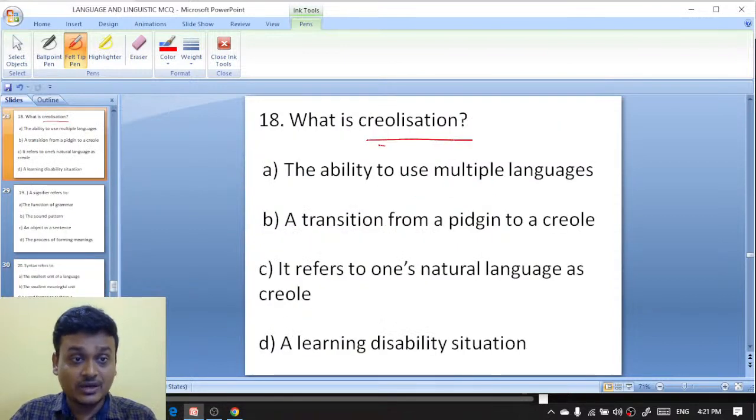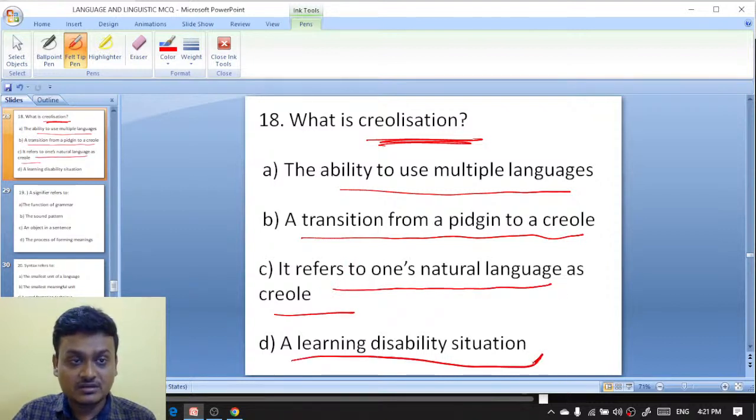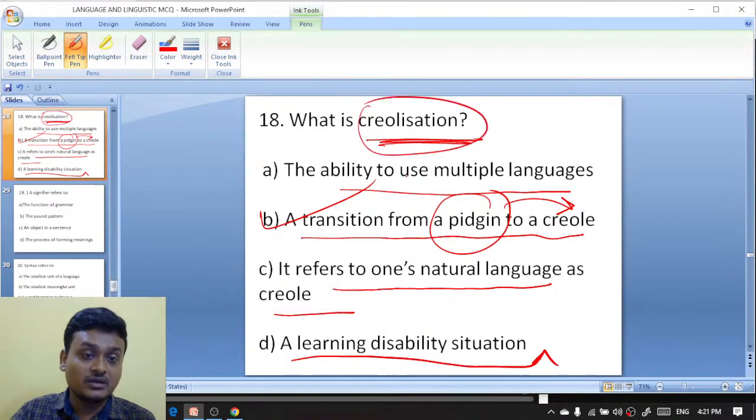Next, what is creolization? The ability to use multiple languages, a transition from a pidgin to creole, or it refers to one's natural language as creole, or a learning disability situation. What is creole? What is creolization? Creolization is actually a transition from pidgin. When pidgin transitions to creole, that is known as creolization.